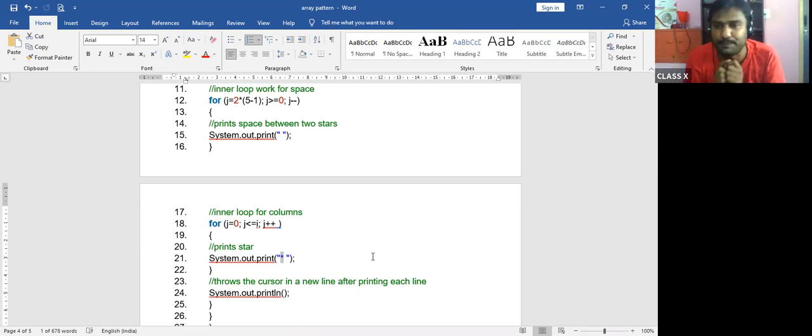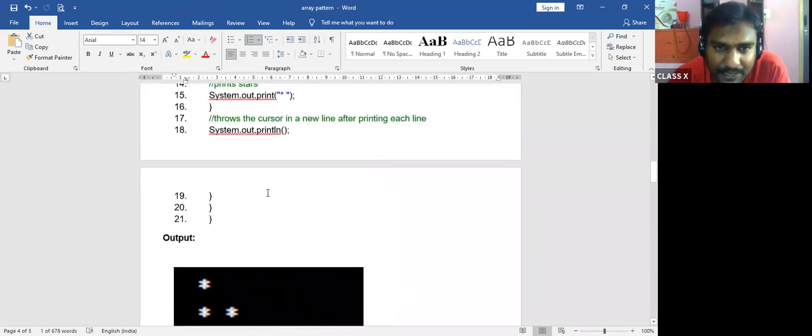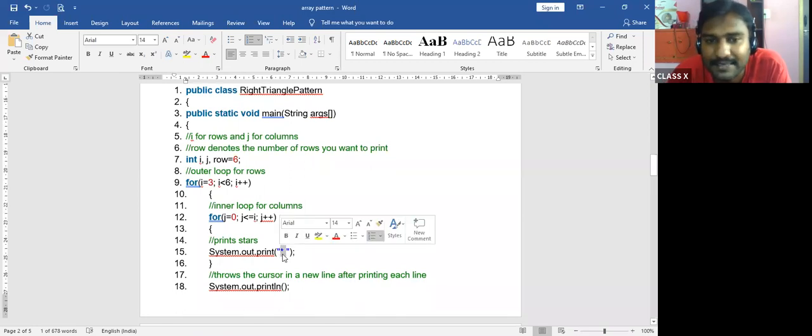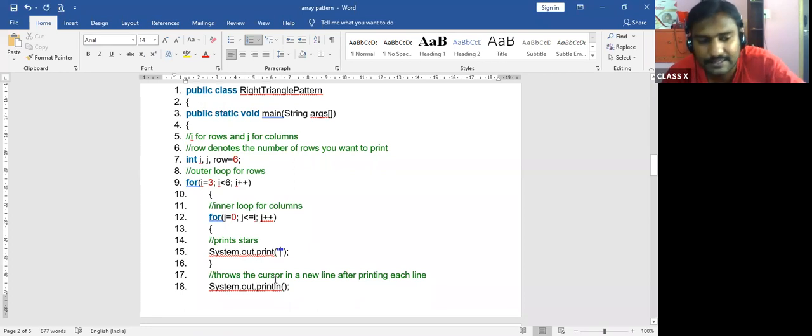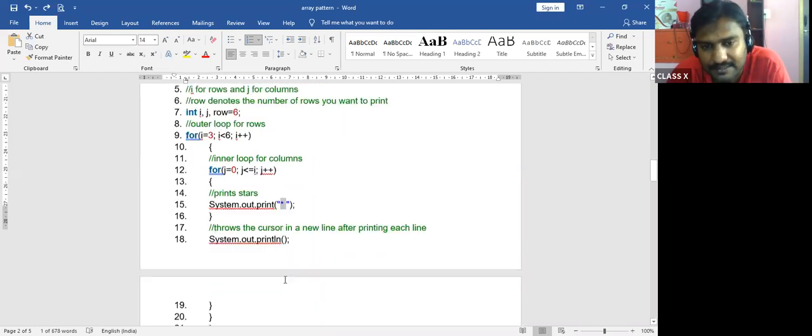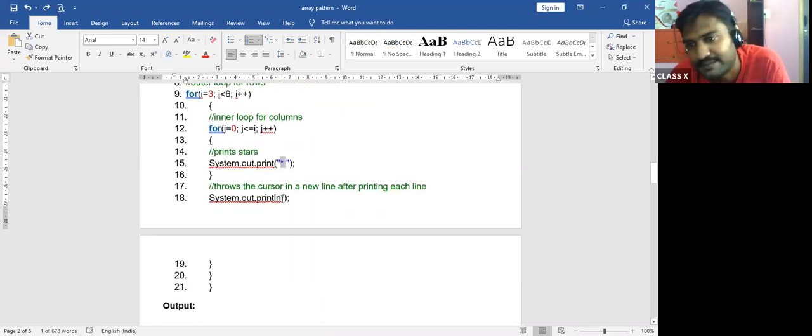Here the difference between the first pattern and the second pattern is that in the second pattern we give empty space first, then star, whereas in the first pattern we specify star, then print the statements.